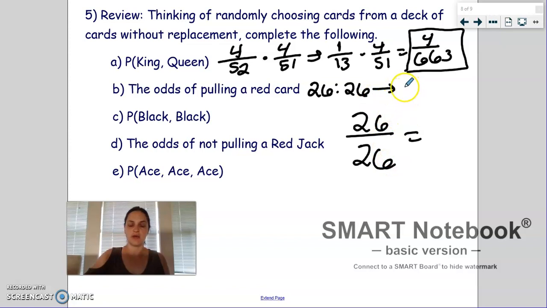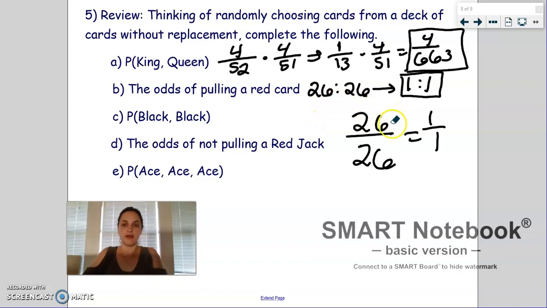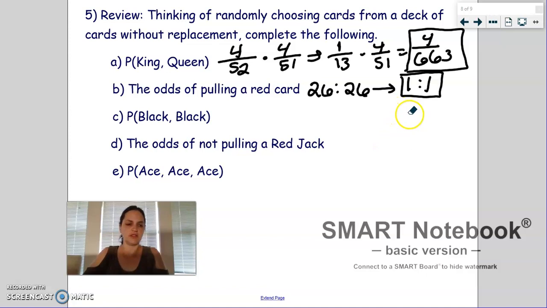So when we divide the top and bottom by 26, we get 1 over 1. We cannot just write that as 1, which is one reason why I like to keep writing it in this form. It's a little bit more clear that you need both of those numbers for this ratio. So we call that a ratio of 1 to 1. And that's an important concept you might want to jot down in your notes. If we have a ratio of 1 to 1, that means it is equally likely to pull the red card or the black card, or for either event to occur. It's equally likely. It's a 50-50 chance. So if we had to do probability with that, we'd say it's a 1 out of 2, 1/2 chance of that occurring.